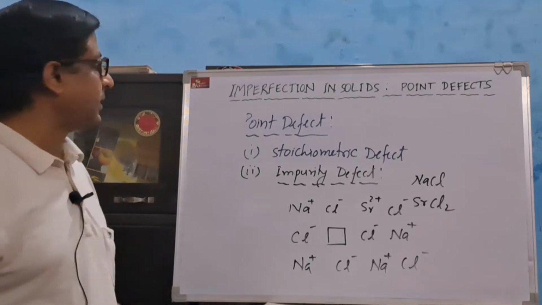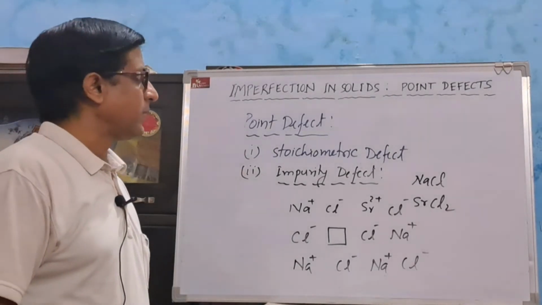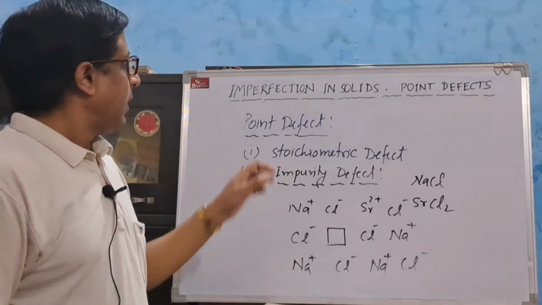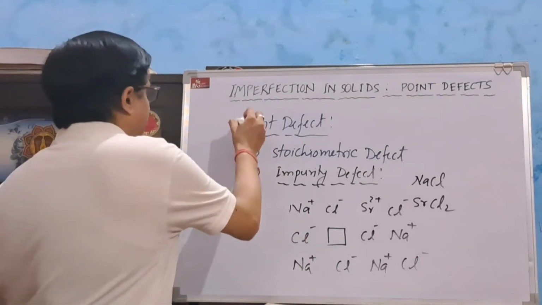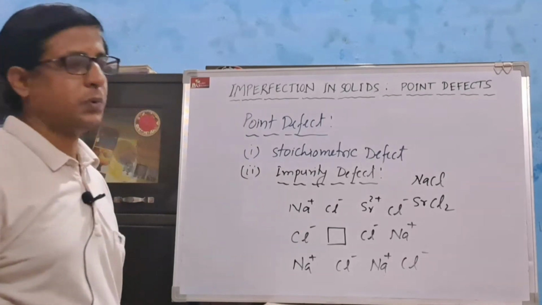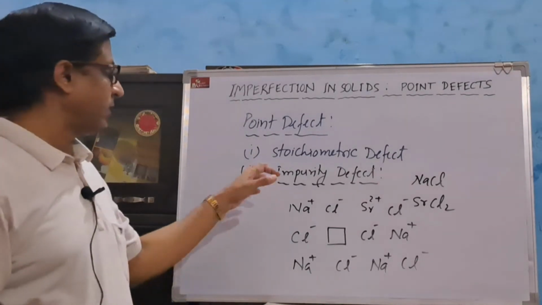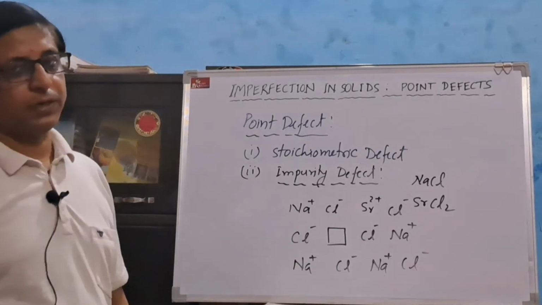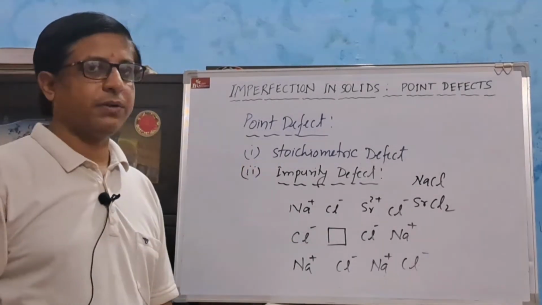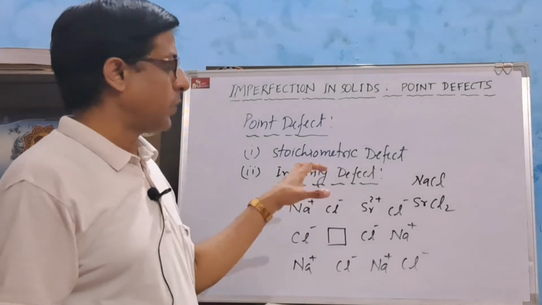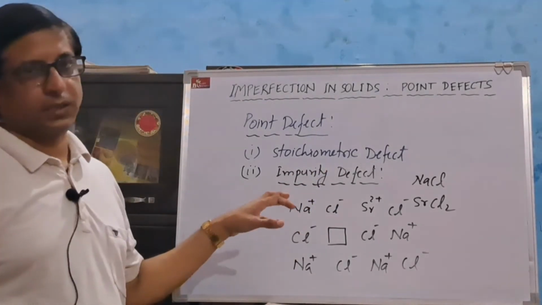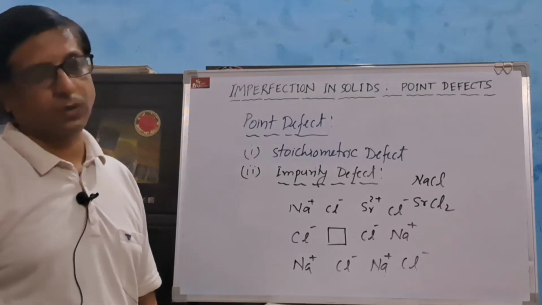So today we have discussed imperfection in solids, that is crystal defects. Point defects have been classified into three types: stoichiometric defect, impurity defect, and non-stoichiometric defect. In case of stoichiometric defect, there are two types: vacancy defect and interstitial defect in case of non-ionic solids.